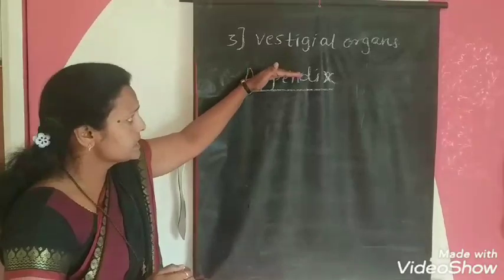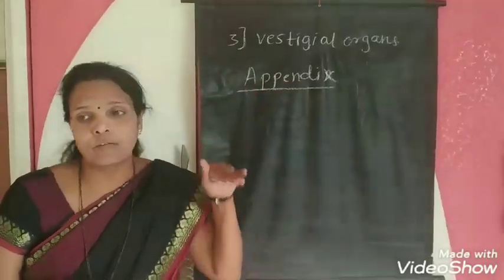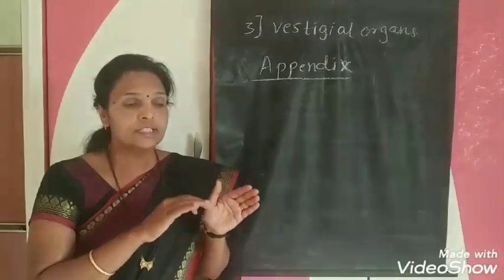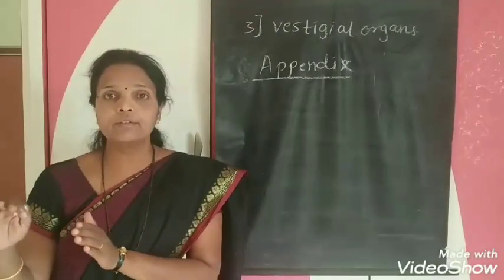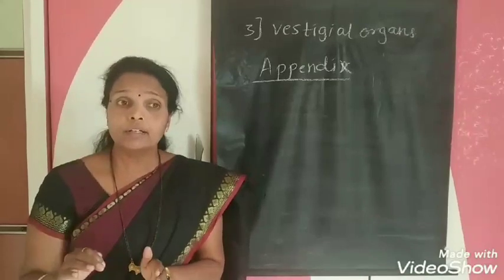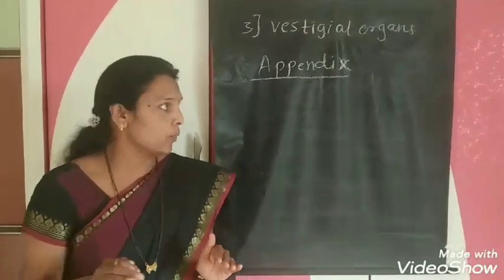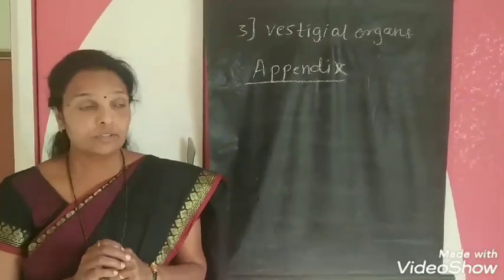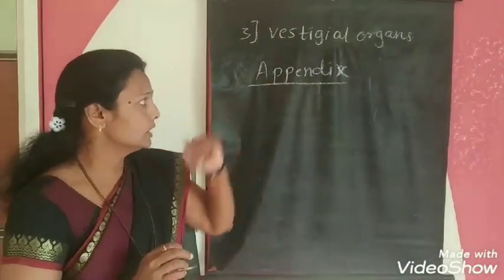But this appendix gradually disintegrates from our body. In olden days it was there, but now it gradually disappears from our body. But in some humans also, this appendix is observed and it is harmful to us.